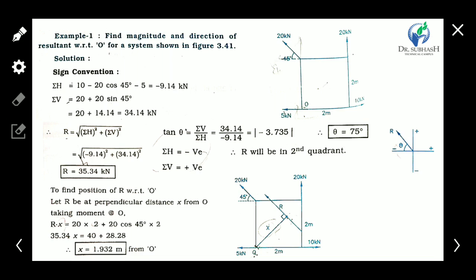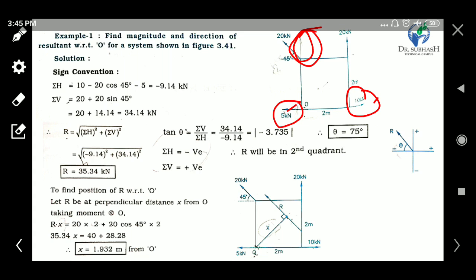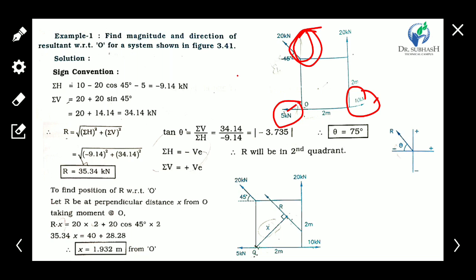Here similarly, this vertical component's line of action also passes through O, so its moment is also 0. So the moments of these three forces are 0. Clear that?